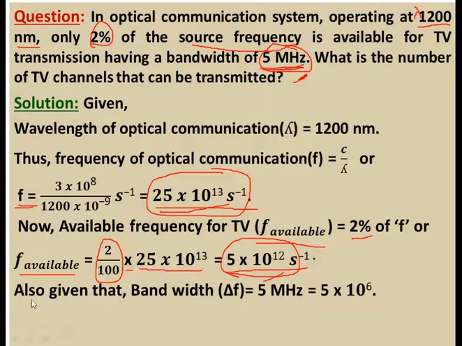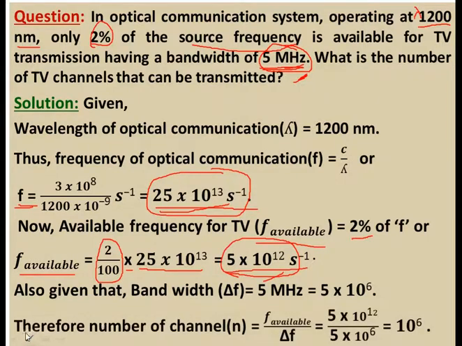It is also given that the bandwidth, delta f, is equal to 5 megahertz. Megahertz means 10 to the power 6, so 5 megahertz is equal to 5 into 10 to the power 6 hertz. This is the frequency for a single channel, and you have the total width of frequency.